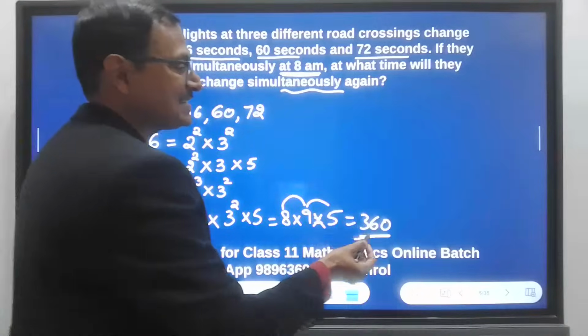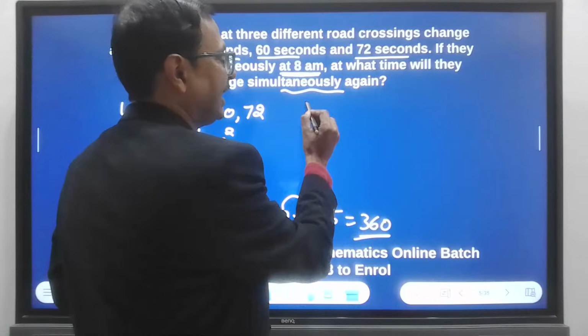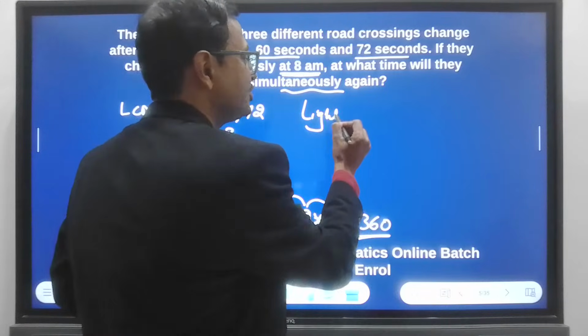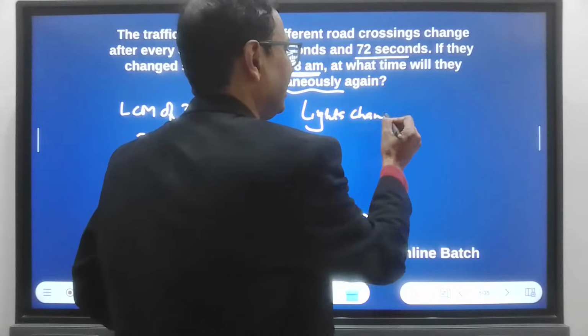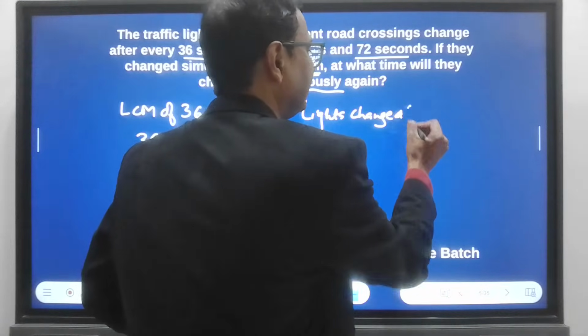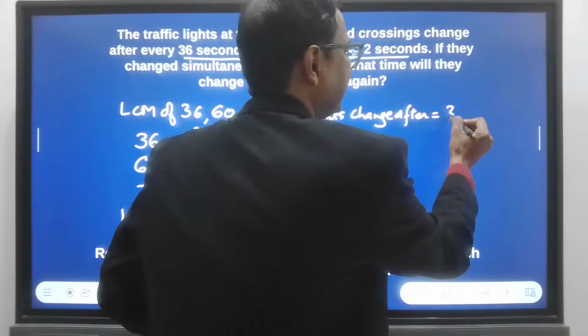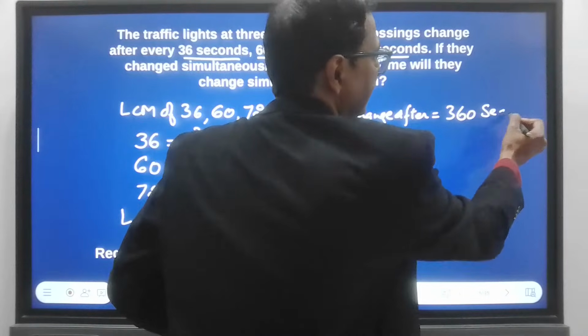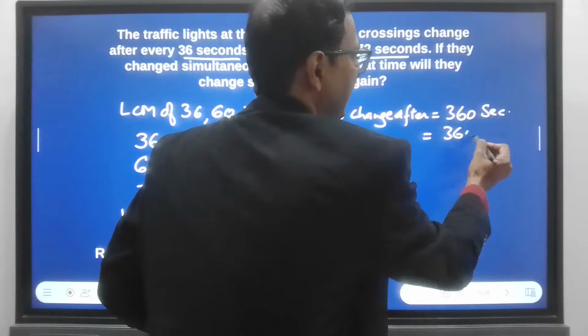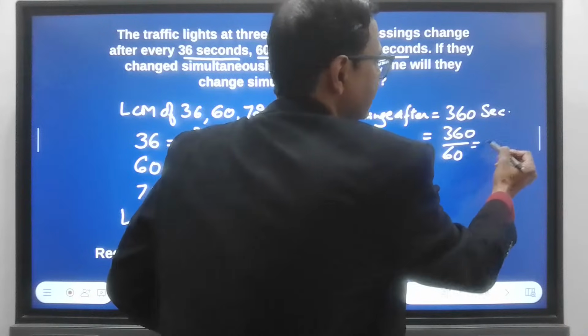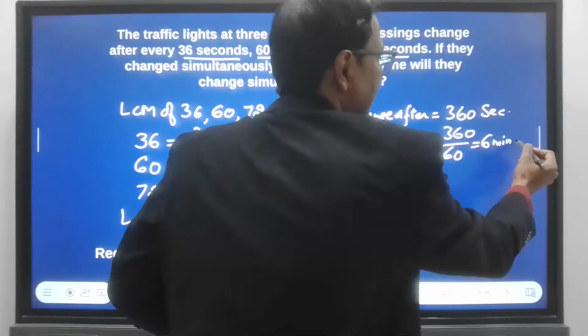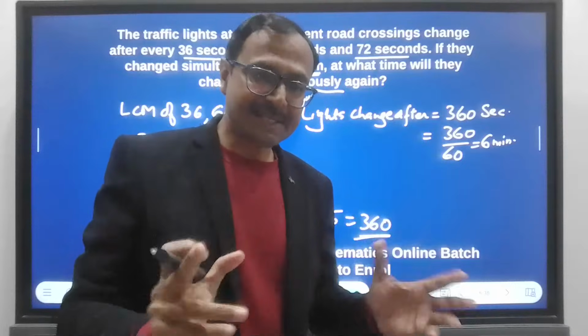So the lights change after 360 seconds, which is 360 upon 60, that is 6 minutes. So the lights are going to change after 6 minutes.